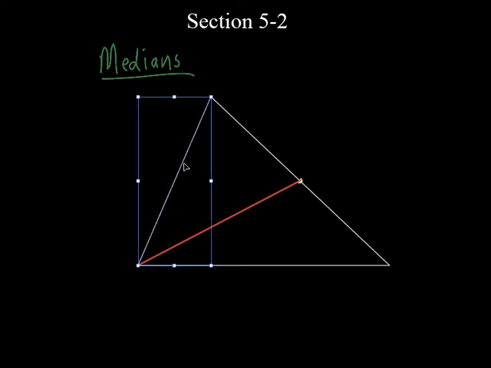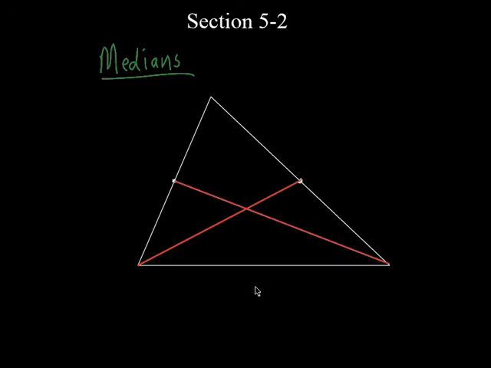Let's do the same thing over here. Let's find the midpoint of this side. So that would be right there. Put a dot right there. That's the midpoint. And let's make this red. We start from the vertex of the triangle and we go to the midpoint of the opposite side. Everybody got that?